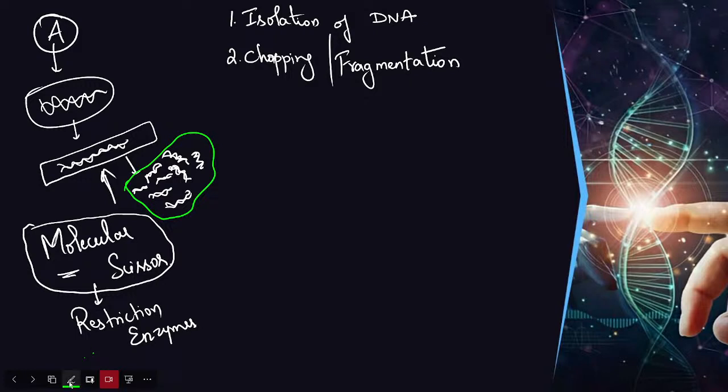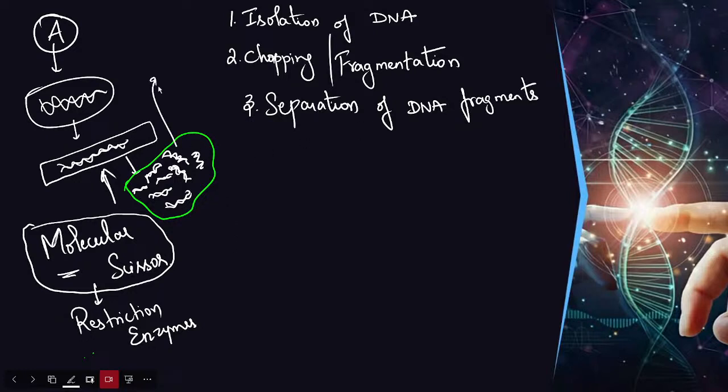Okay, the third step is separation of DNA fragments. For this process we use agarose gel electrophoresis. Agarose gel electrophoresis we use in order to separate the DNA fragments.